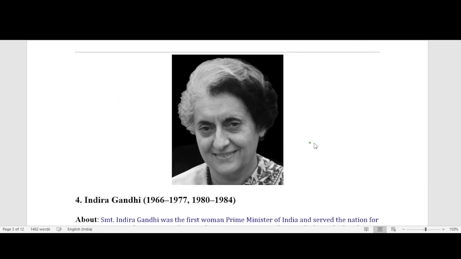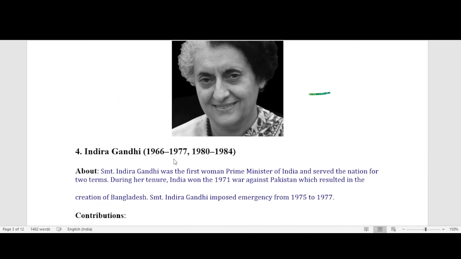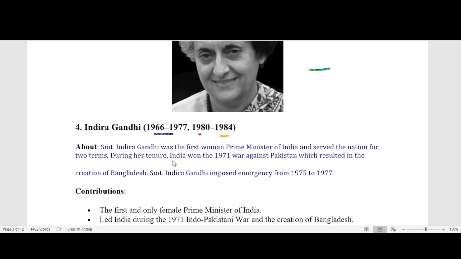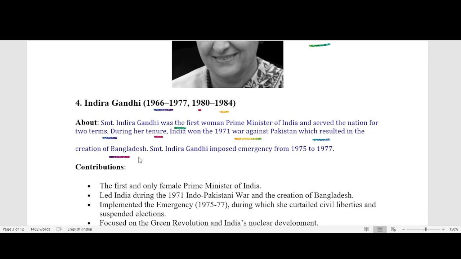This is our next Prime Minister, Indira Gandhi. Office time 1966 to 1977, 1980 to 1984. About: Srimati Indira Gandhi was the first woman Prime Minister of India and served the nation for two terms. During her tenure, India won the 1971 war against Pakistan, which resulted in the creation of Bangladesh.